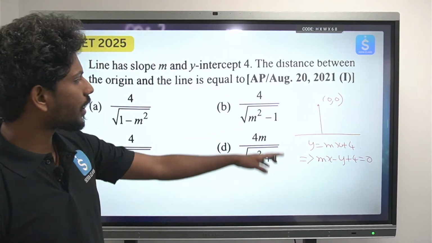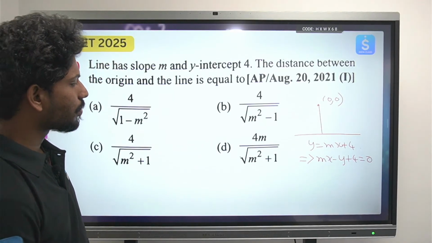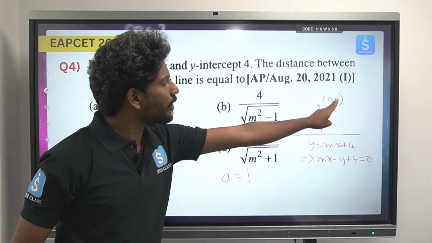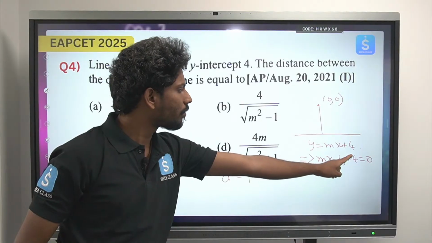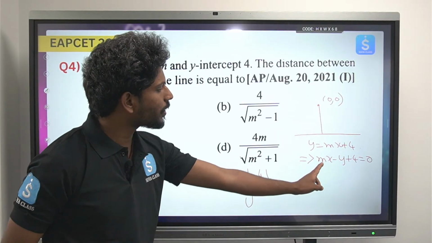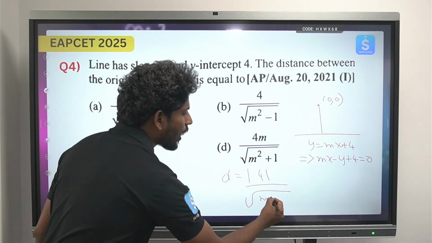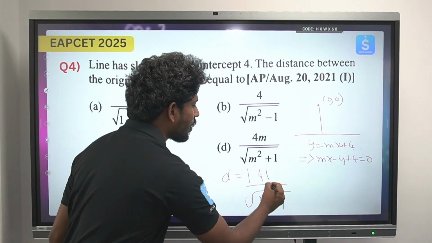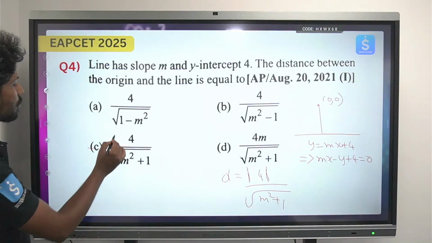So from here you can write (ax1 + by1 + c) by under root of a square plus b square. So d is equal to, substitute in the same formula. Here x1 and y1 are 0, 0. So m into 0 minus 0 plus 4 by under root of a square plus b square. Here the coefficient of x is m square, and the coefficient of y is 1. So 1 plus m square. So the answer is 4 by under root of 1 plus m square. So the answer is option C.